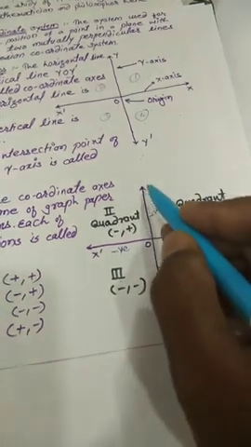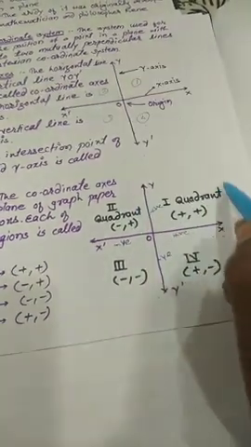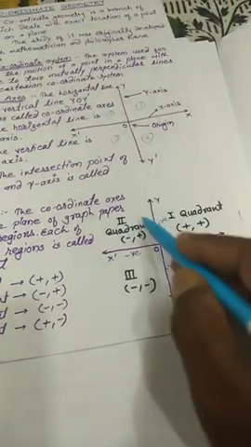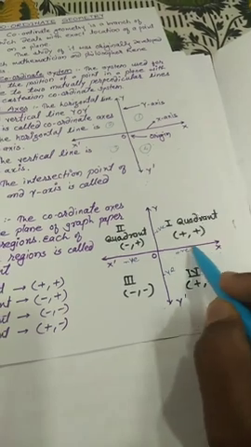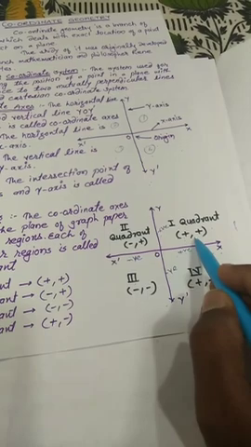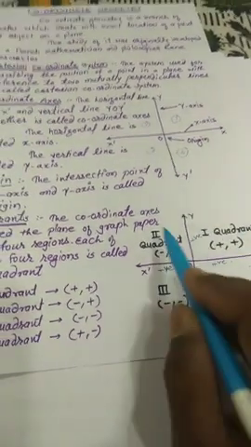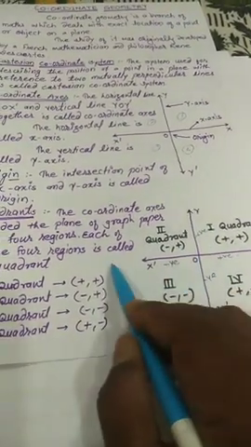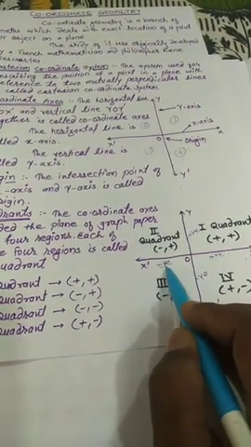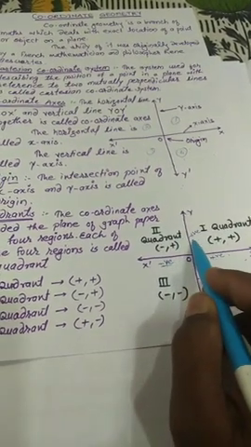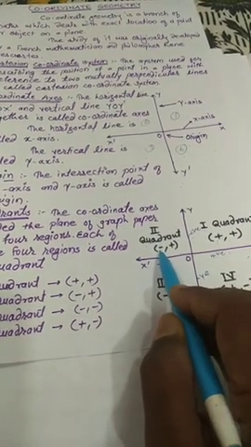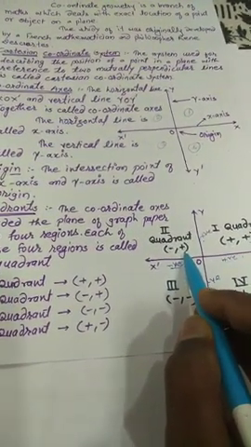Suppose this is the first quadrant. This full area is the first quadrant. In the first quadrant, the x coordinate is plus and the y coordinate is also plus. So it will be plus, comma, plus. This is the second quadrant. In the second quadrant, the x coordinate is negative and the y coordinate is positive. So the sign convention is minus, comma, plus.